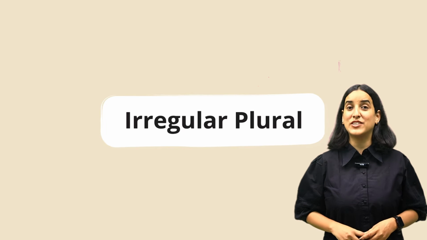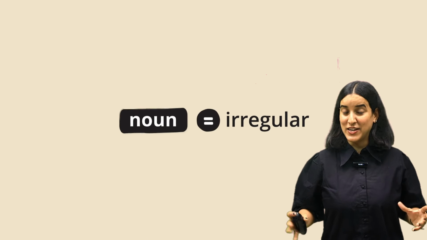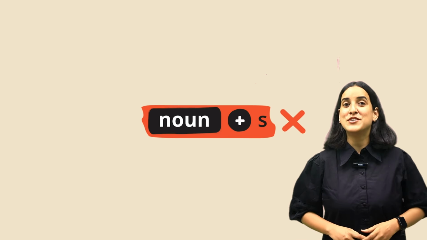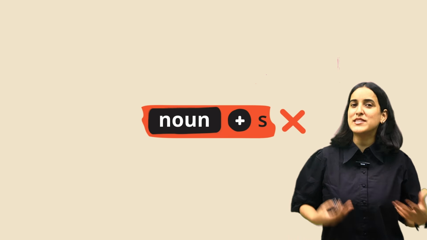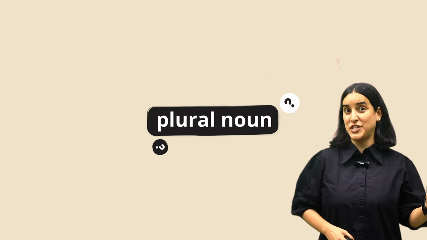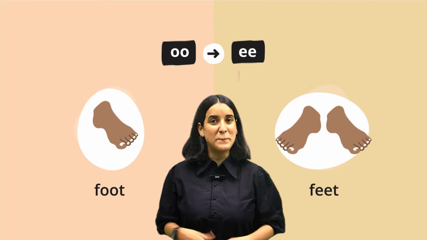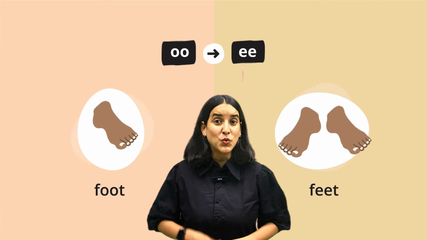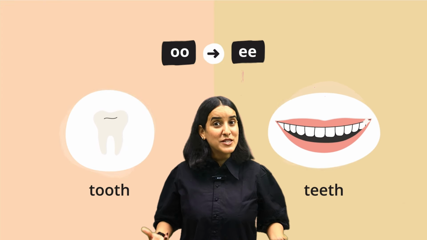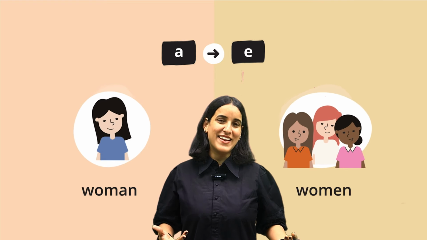Some nouns in English are irregular. Now, if a noun is irregular, it means that it doesn't follow the rule of adding an S to the plural form. Instead, there is another kind of change to the noun. Some nouns have a vowel change. For example, foot will not become foots, it will become feet, right? Tooth will not become tooths, it will become teeth, right? Also, man becomes men, woman becomes women, right?